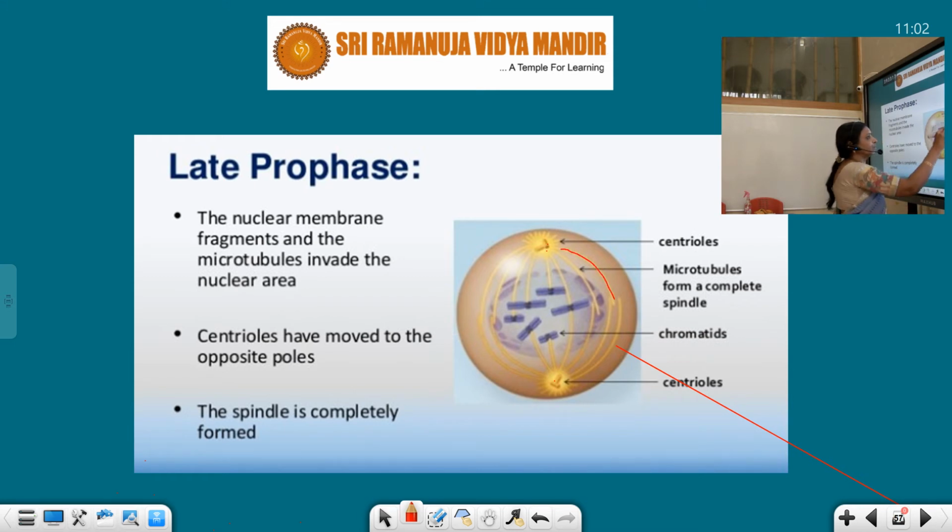This is the spindle fiber. You can observe there are 2 types of spindle fibers present. One is the continuous fiber, and it is also known as interpolar fiber. Why is it called interpolar?